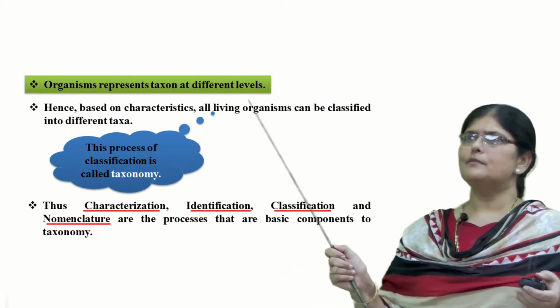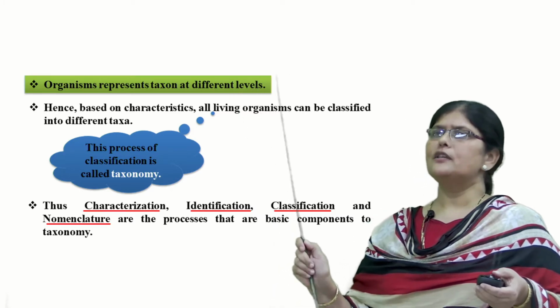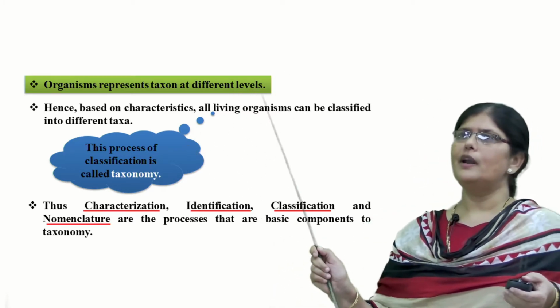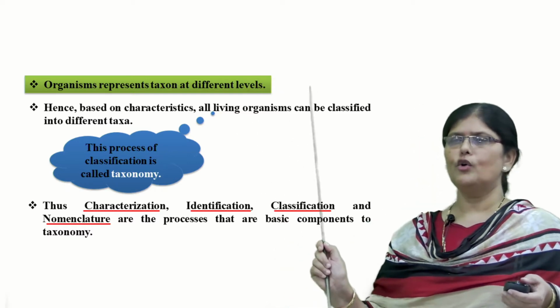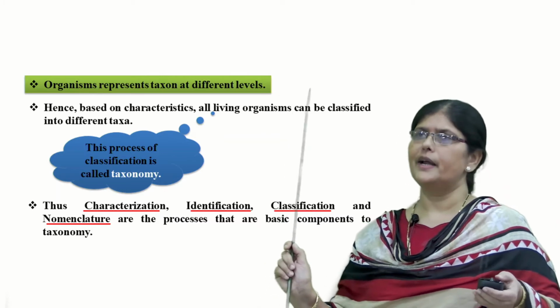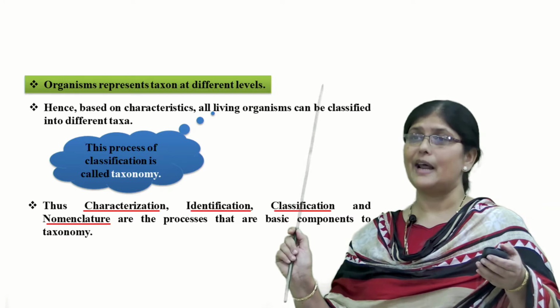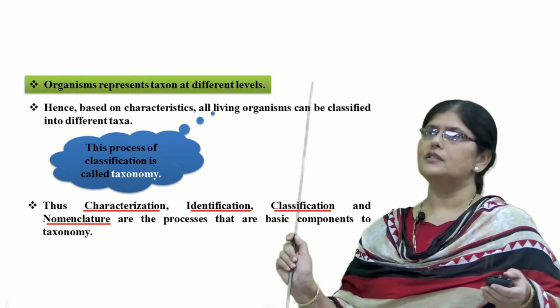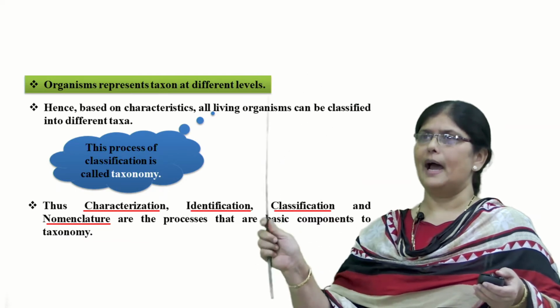Now, organisms represent taxon at different levels. Here, based upon the characteristic features, all living organisms are classified into different taxa. Now, what do you mean by different taxa? We have so many living organisms surrounding us, right? So, all the living organisms are first grouped or given different taxon. And these taxons are present in the form of a hierarchy, in the form of steps of a ladder.